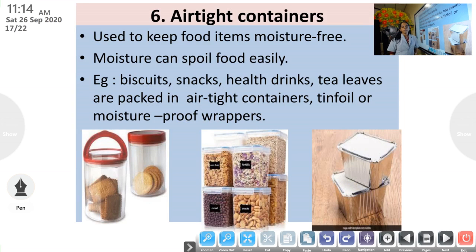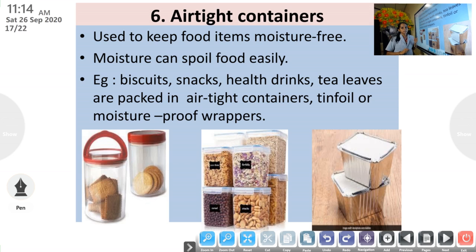Then the next method we use is by using airtight containers. I think most of you have these airtight containers in your house. And why are we using these airtight containers? It is used to keep food items moisture free. What is moisture? It is the water content. So in order to keep these food items moisture free, we are using airtight containers.